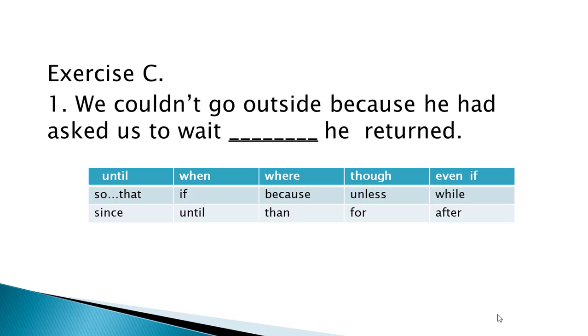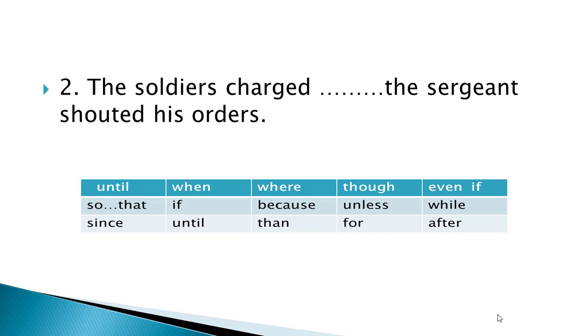Look at the box below the sentence, please, and try to put the appropriate word in the sentence. Yes, it is until. We couldn't go outside because he had asked us to wait until he returned.